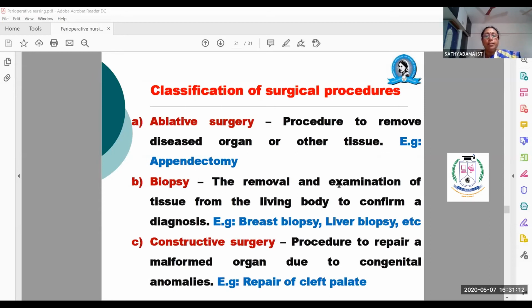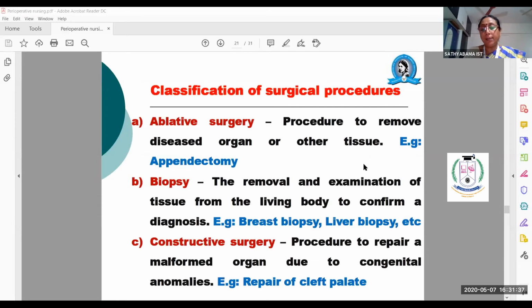Okay, then constructive surgeries. Constructive surgery means a procedure to repair a malformed organ due to congenital anomalies. In some babies you would have seen the palate separated.